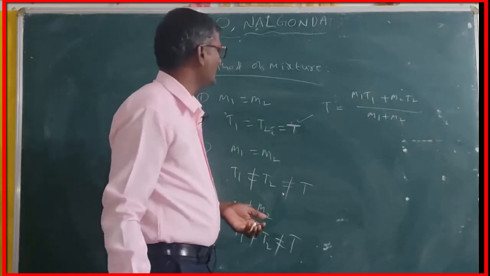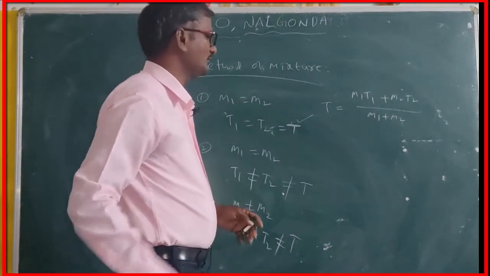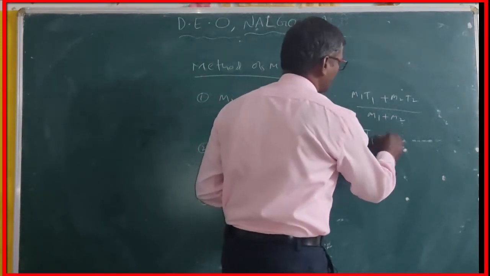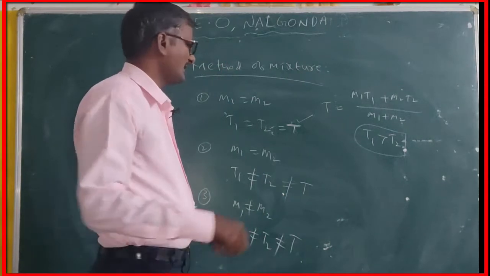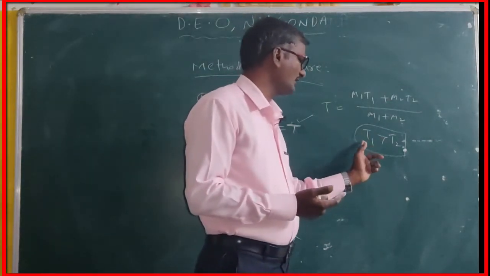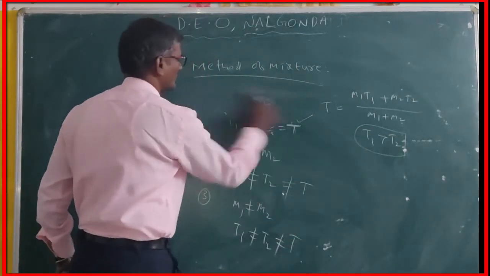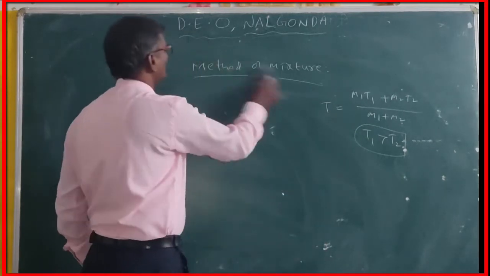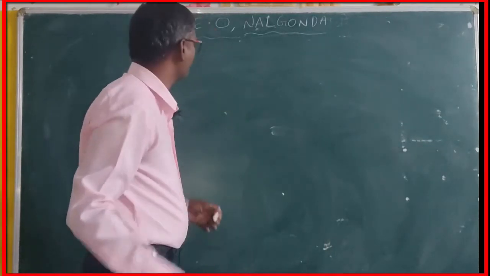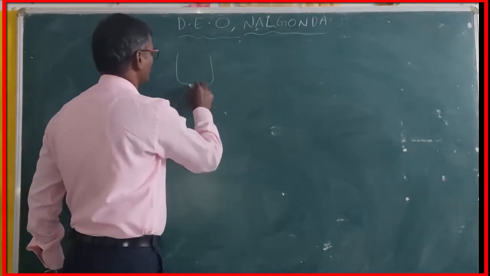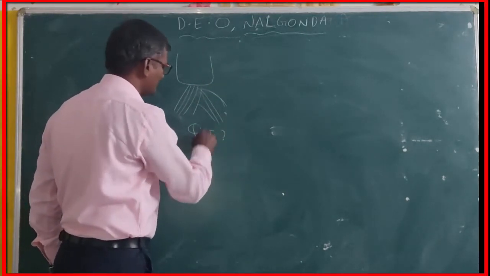Now we are going to derive the formula T is equal to M1 T1 plus M2 T2 by M1 plus M2, with one condition: T1 is greater than T2. T1 is the hotter body, T2 is the colder body. There is a variation between these two, but the T1 temperature is more than the T2 temperature. For that proof, we have a basic formula. Whenever you supply heat energy to a system, whatever the system may be, we are supplying heat energy to the system. We just discussed how much heat energy can be supplied to the system.